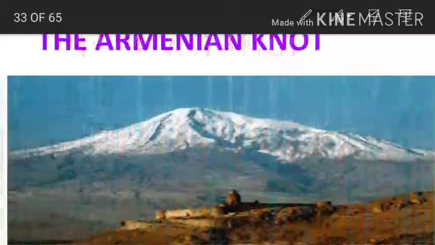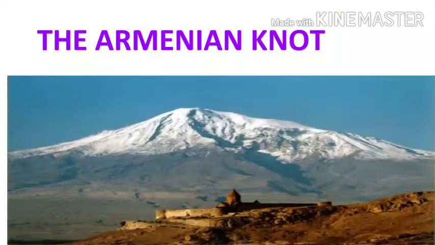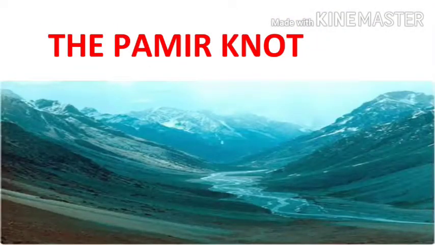Now let's see about the Armenian Knot. Students, do you know the Pamir Knot is called the roof of the world? Let's see why. The Pamir Mountains were created by crustal tectonics. These mountains now radiate from the Pamirs and most of them are more than 4,000 meters in height. Because of this, the Pamir Mountains are known as the roof of the world.